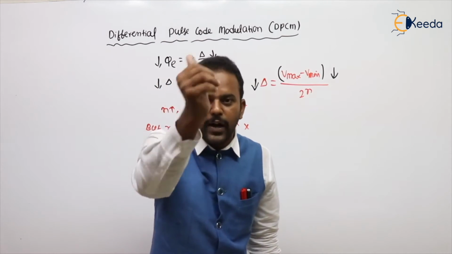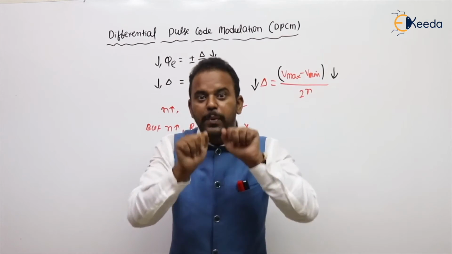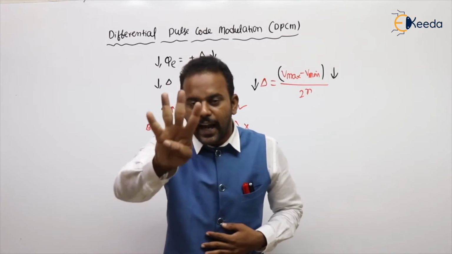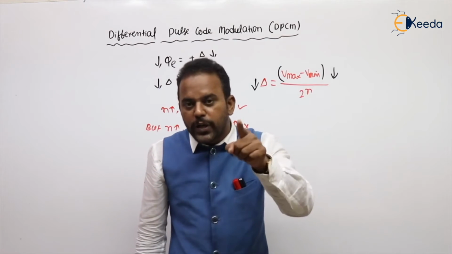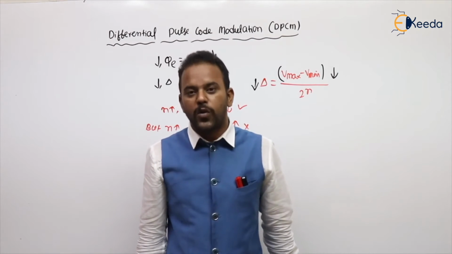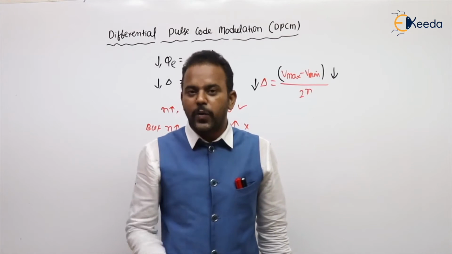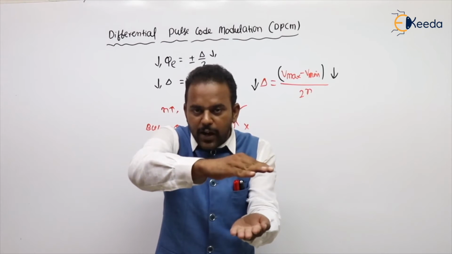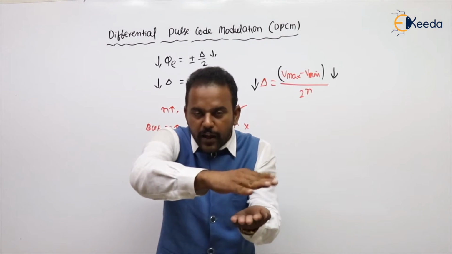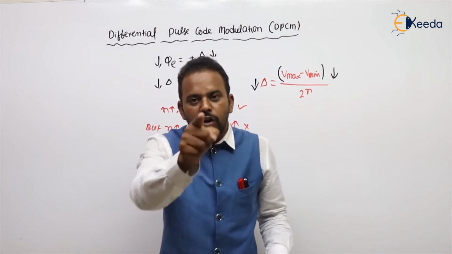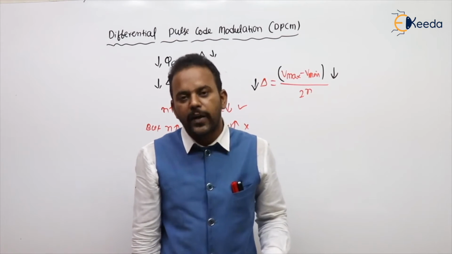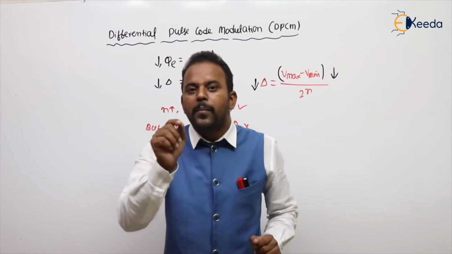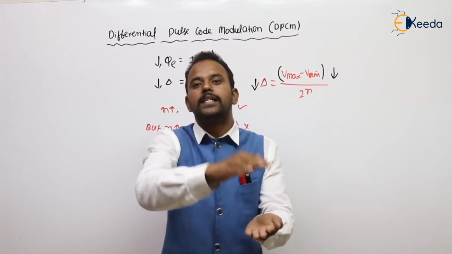Or you can see the quantization process table, what we saw in PCM. The dynamic range is from 0 to 8. L value taken 4, QE max you got plus or minus 1 volt. Now what you can do is decrease the total dynamic range to 0 to 1. L value kept as it is, 4. Now calculate QE max, you will get plus or minus 0.25. How is the error decreasing for the same L, sir? Because we are decreasing the dynamic range.